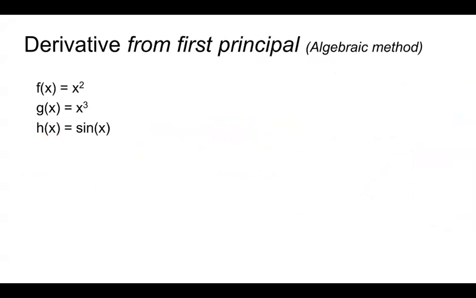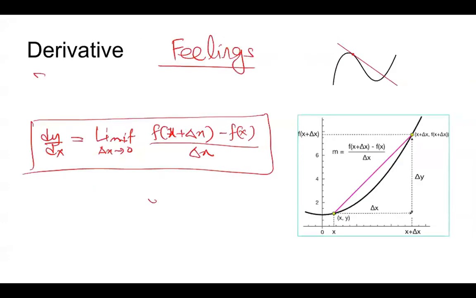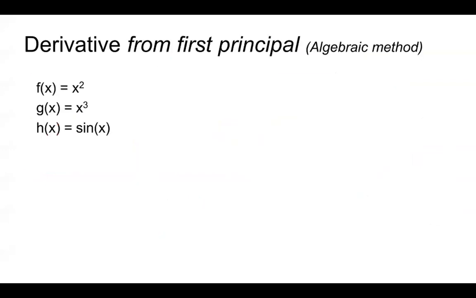So basically the derivative from the first principle. This is called the first principle, by the way, and this is also called the algebraic way. We will do it from the first principle just to show you how it works, but we will also continue working with the graphical approach first.